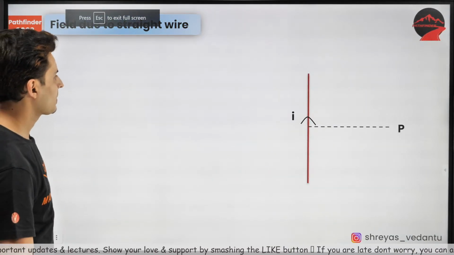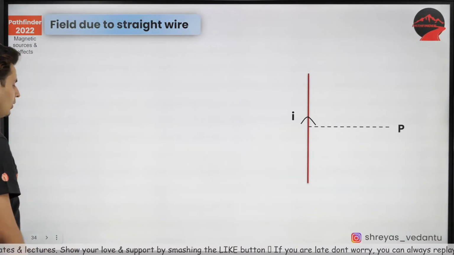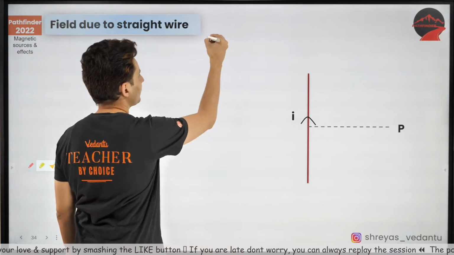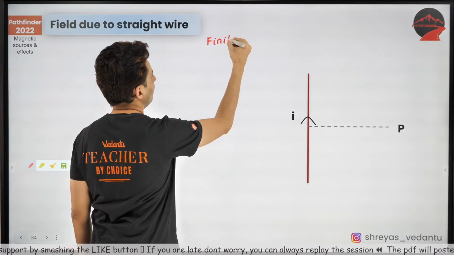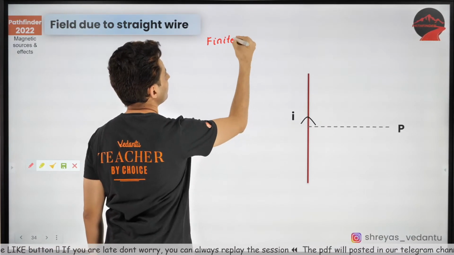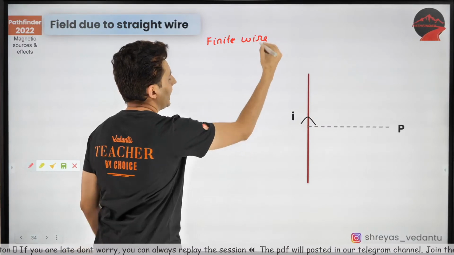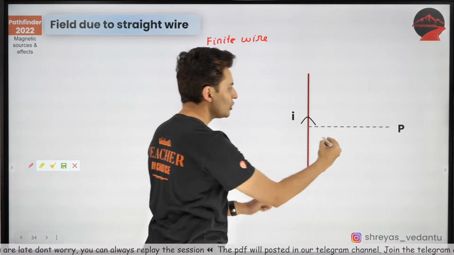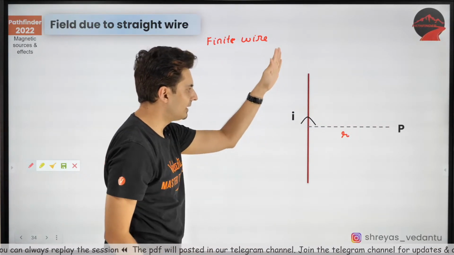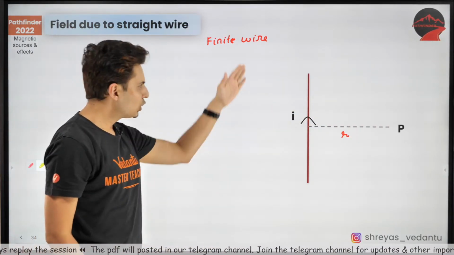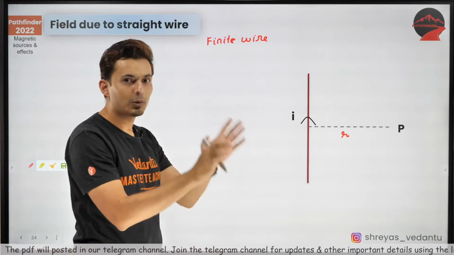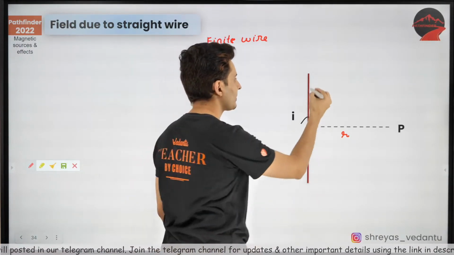Now, there is a very interesting formula for this. If this is a finite wire that carries some current, and you are at some distance r, and at this point you want to find the field because of this, you can integrate. The derivation has been put on the next screen. The final outcome is what you should remember, guys.